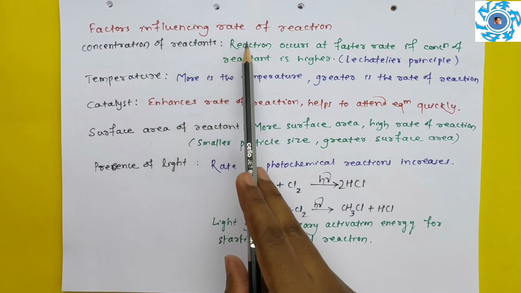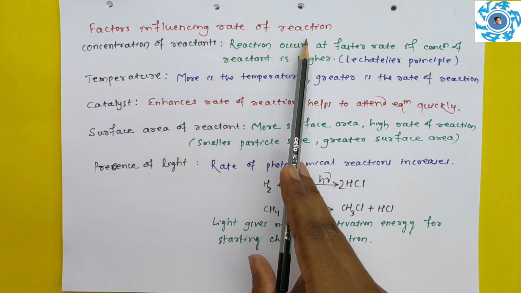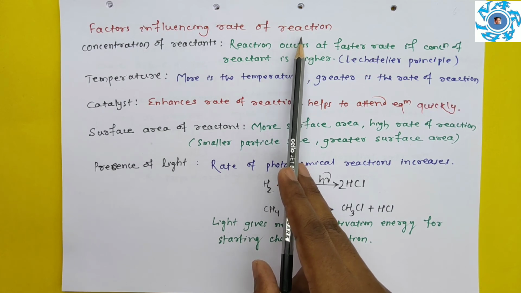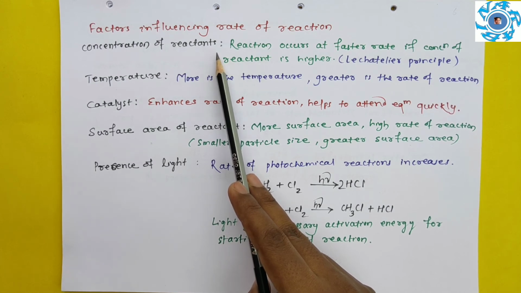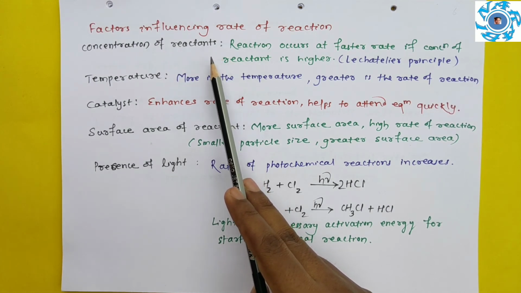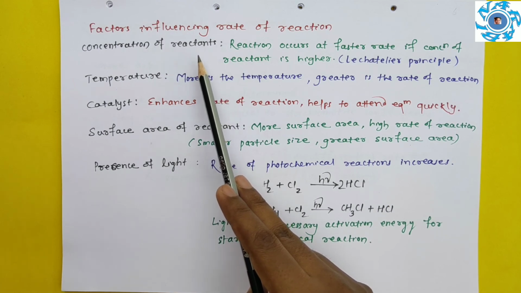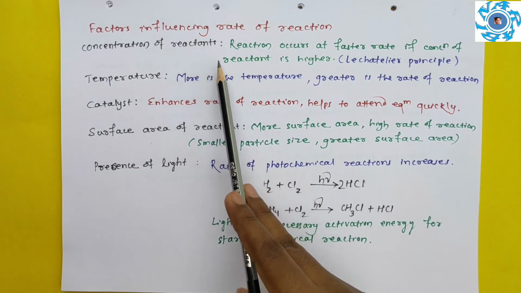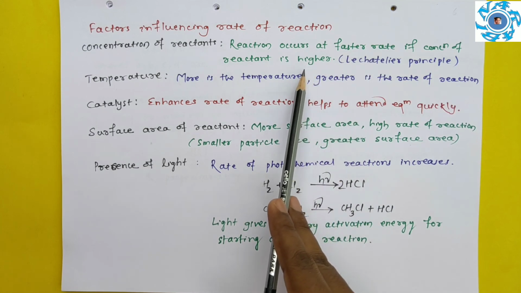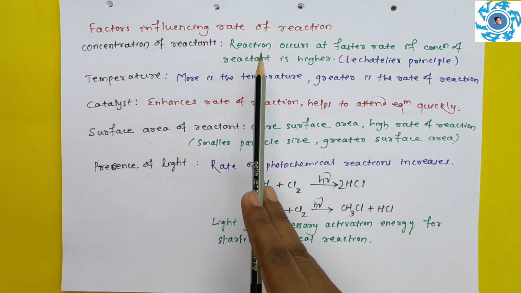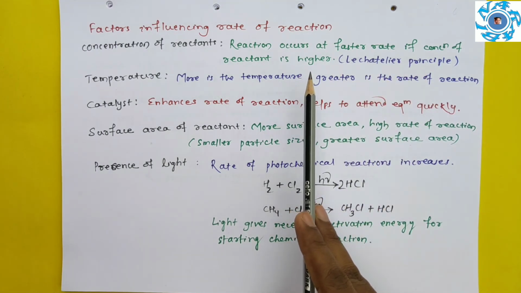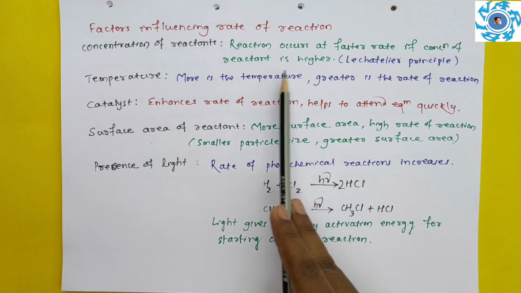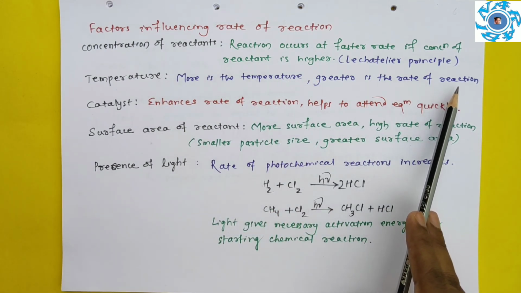Next is the factors influencing rate of a chemical reaction. What are the factors that influence the rate of the reaction? For example, concentration of the reactants. You know, in class 11 there was Le Chatelier's principle that explains that if the concentration of reactants is more, then the reaction gets faster and more amount of products is formed. So the reaction occurs at a faster rate if the concentration of reactant increases. Clear? Next is temperature. More is the temperature, greater is the rate of a reaction.